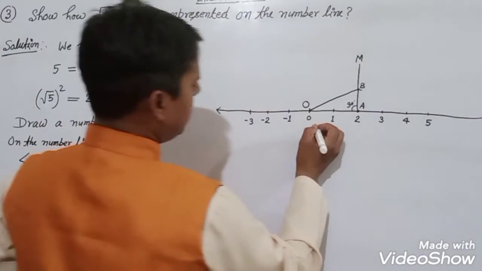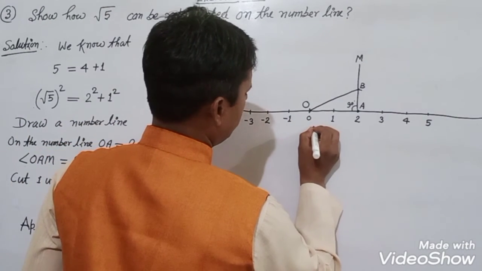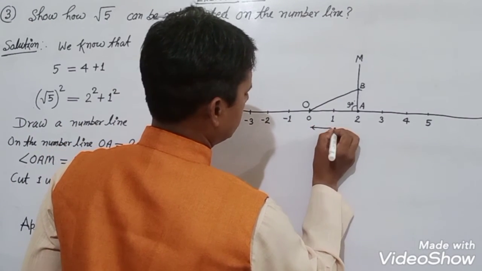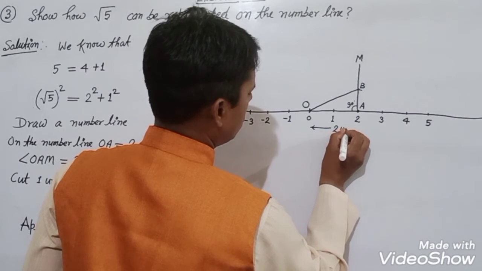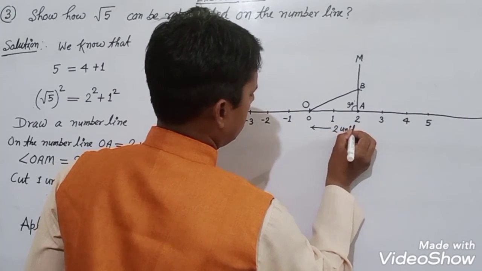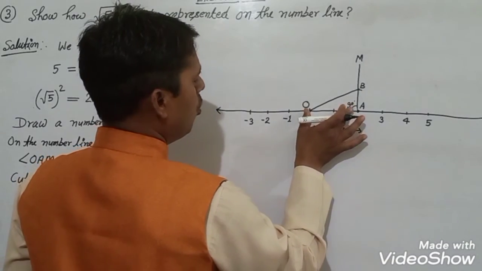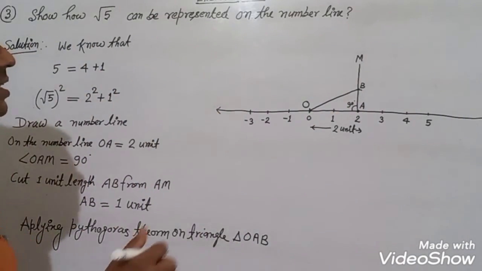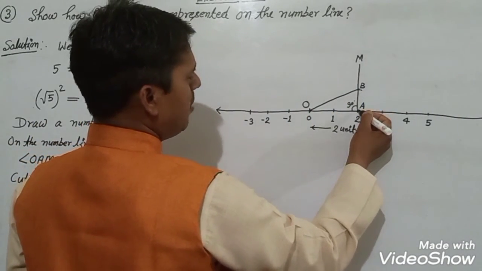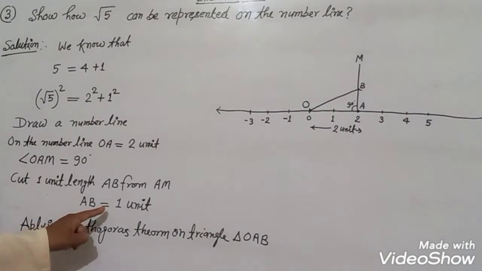You can see that from O to A is 2 unit, and AB is 1 unit.